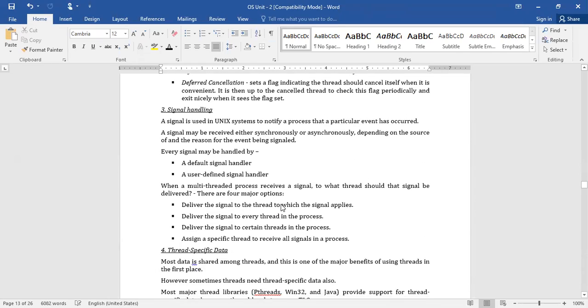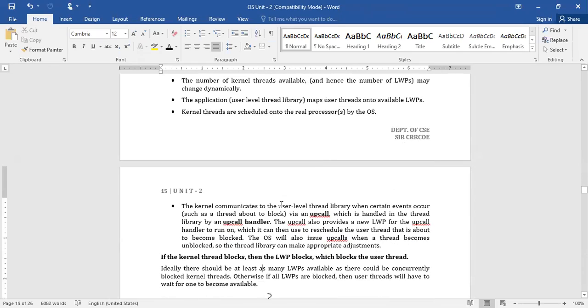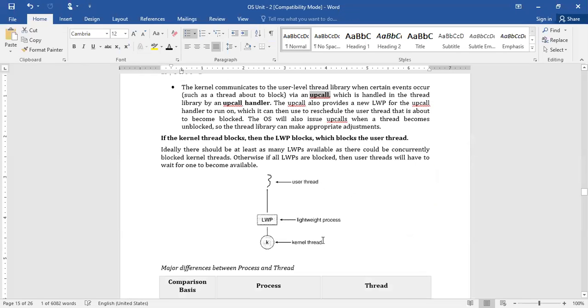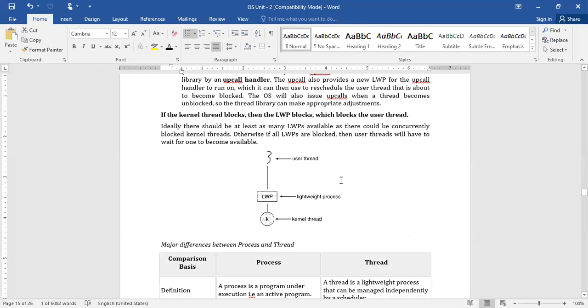In such a way, it stops the execution. For this, it uses the upcall handler, which is available in the thread library with the name upcall handler. The system call used for it is upcall. Hope you understood.